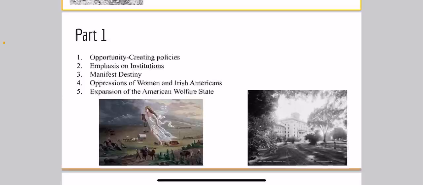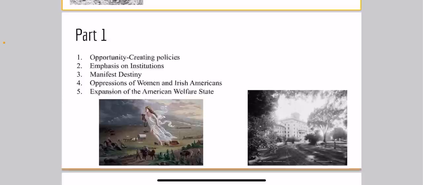Emphasis on institutions. Institutions, particularly religious organizations, held significant sway in the early republic. They played a vital role in providing social services and welfare support, emphasizing the importance of community and charity.